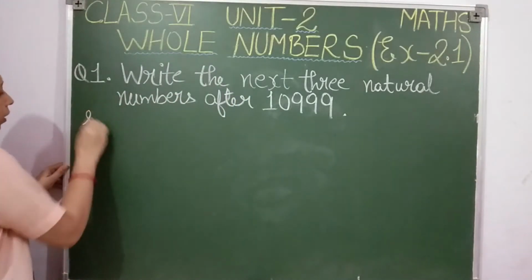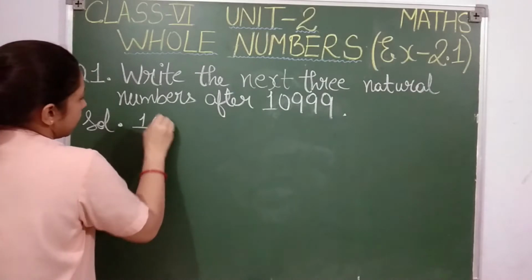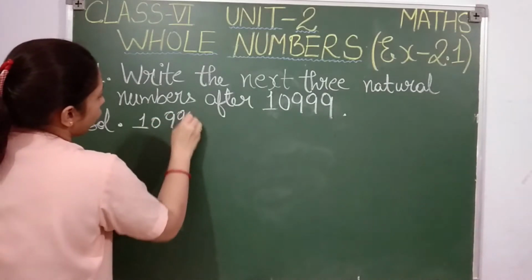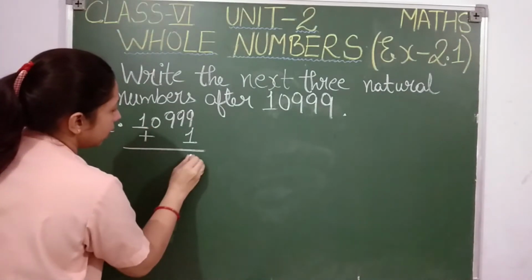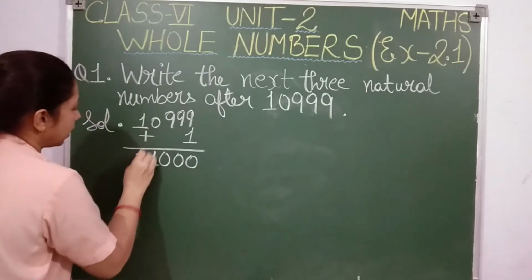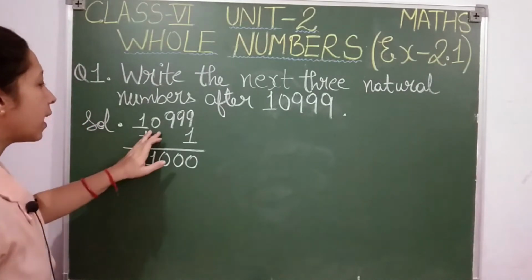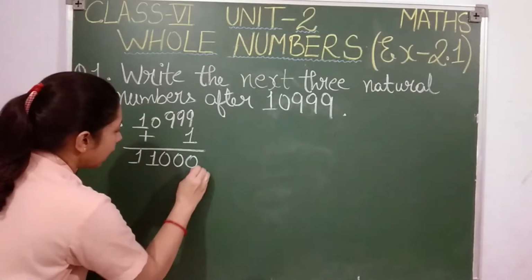So its solution will be 10,999. After this you want the next numbers, no? No problem. Add 1 to it students. 9 plus 1, 10, 9 plus 1, 10, 9 plus 1, 10. 1 carry over and here. So what I got? After 10,999, I got 11,000. Again add 1 to it.